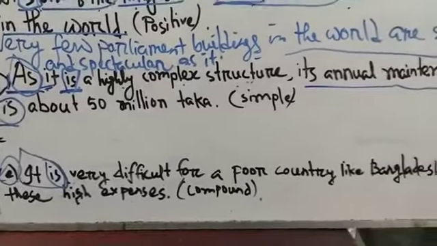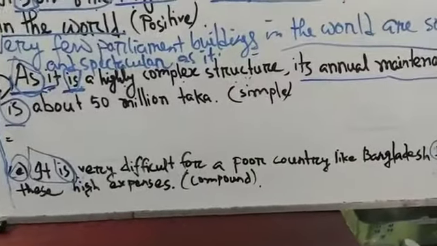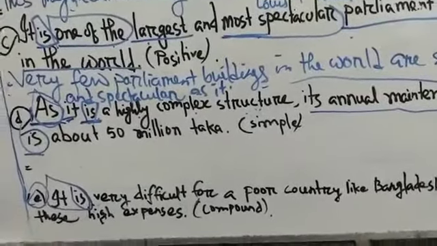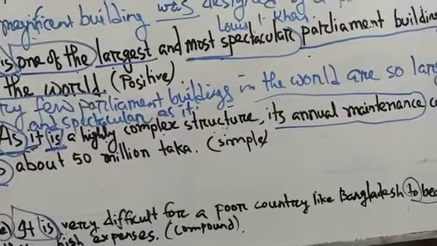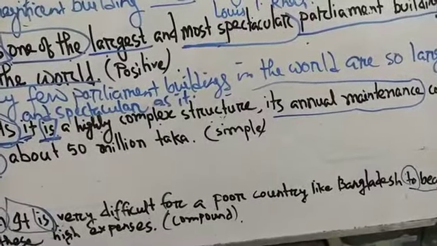Yes, there will be but. In all cases what will be there? And. What will be in a compound sentence? And.